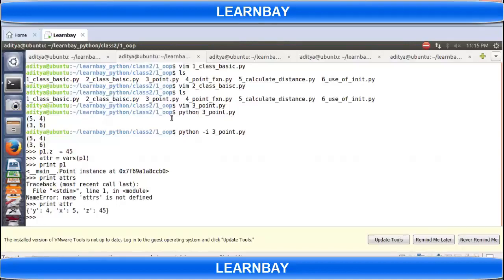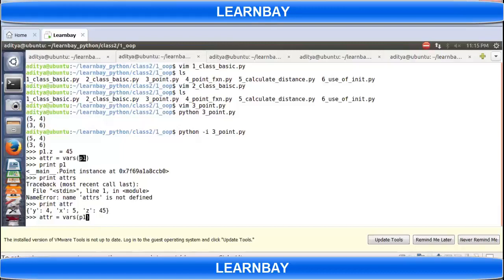If you write attr equal to vars(p1), it means what? Vars returns the variables in an object. The vars function argument is P1. It creates a dictionary from the data members of this P1 object, and then if you print attr, you will get all those data members.